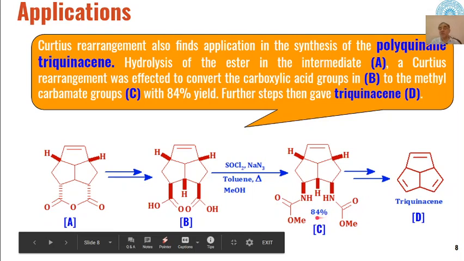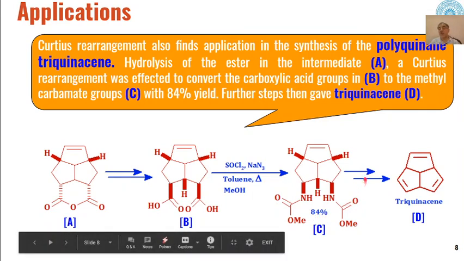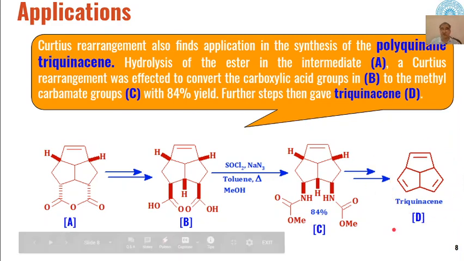So these dicarbamates are found in 84% yield, and then through different functional group transformations and different dehydrogenation reactions, these groups will be removed, and we will get the product, and this product is formed in 84% yield, and further transformation through different steps will lead to the formation of the desired product.